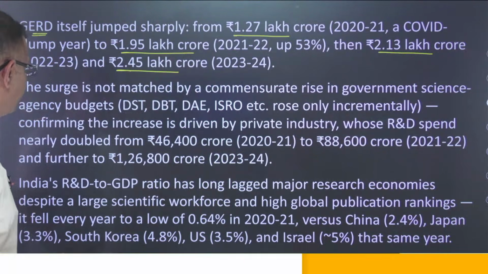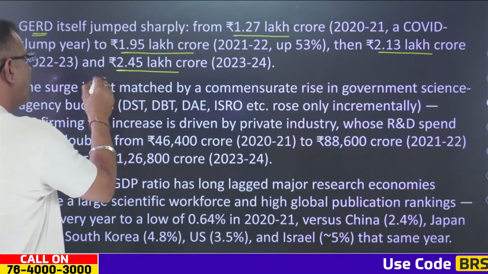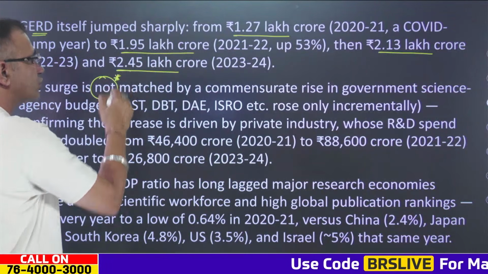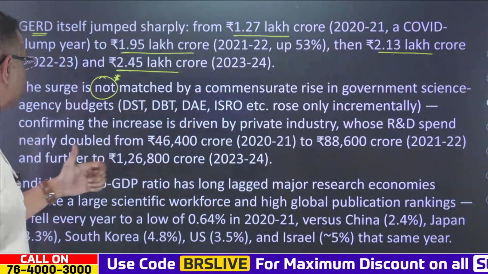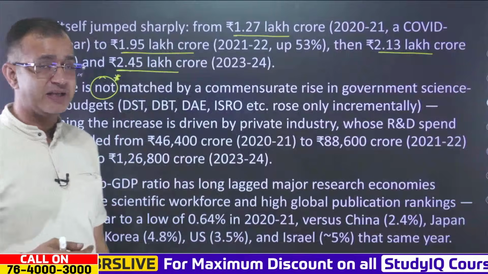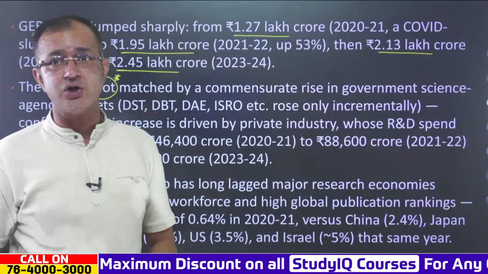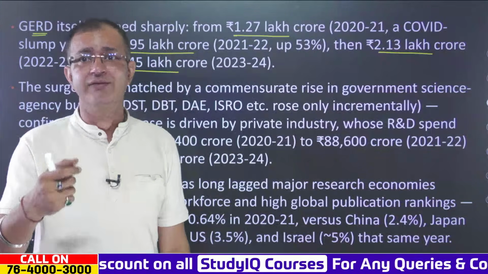Now this surge, very importantly, was not matched by a commensurate rise in government spend or the budgets of government agencies, which is basically the Department of Science and Technology, the DBT or the DAE, even ISRO as well.